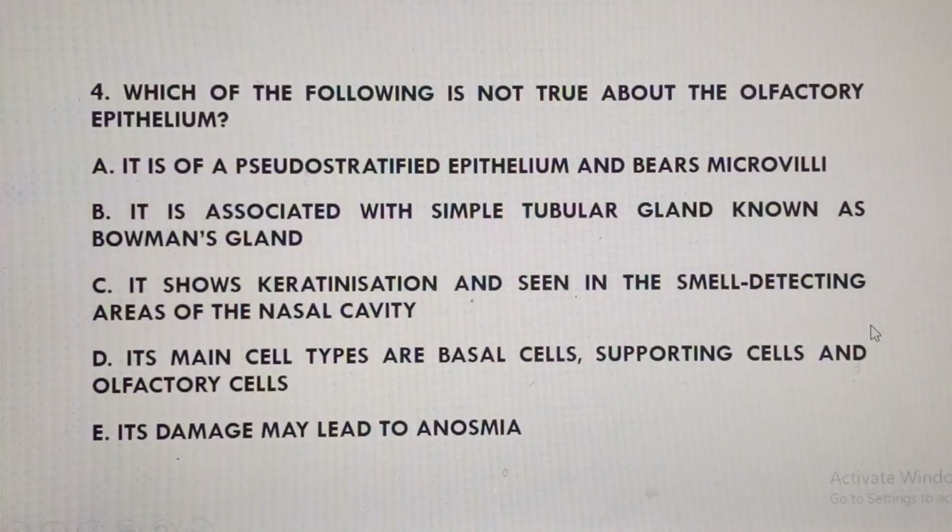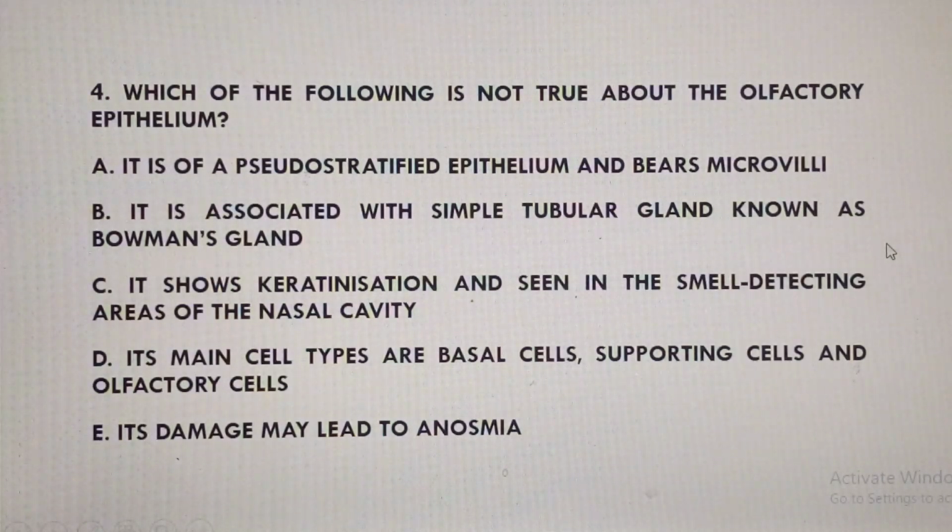So we go to question number 4, and question number 4 says, which of the following is not true about the olfactory epithelium? Option A says it is a pseudostratified epithelium and bears microvilli. Yes, that's a very true statement. It's pseudostratified epithelium, only that it bears what we call microvilli. Yes, it may have cilia, but importantly it's going to bear microvilli.